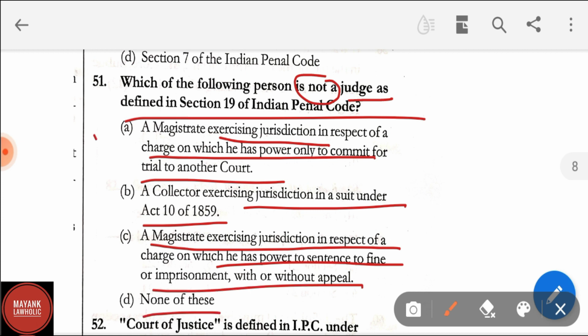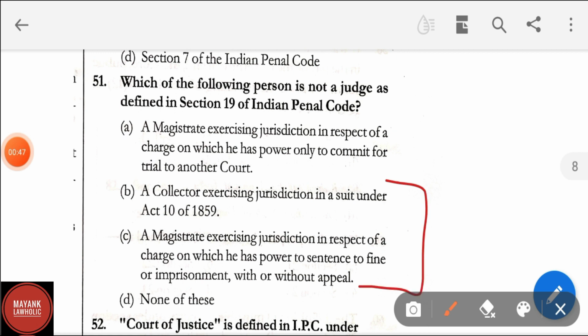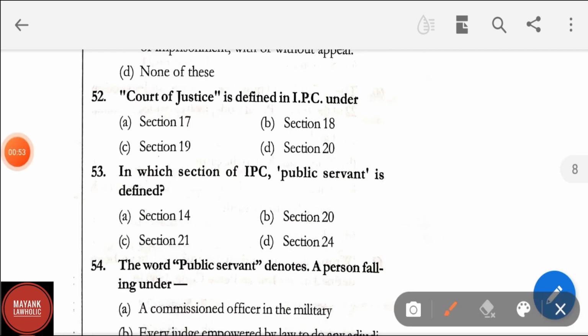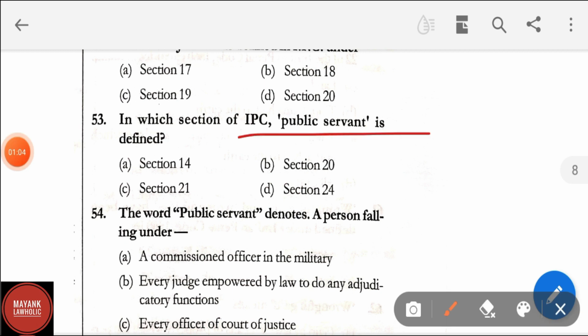Here the correct answer is option A. That is, a magistrate exercising jurisdiction in respect of a charge on which he has power only to commit for trial to another court will not be a judge defined in section 19 of IPC. Other options will come into the category of judge. Question number 52. Court of Justice is defined in IPC under. Correct answer is section 20. In IPC, in which section is public servant defined? Correct answer is section 21.